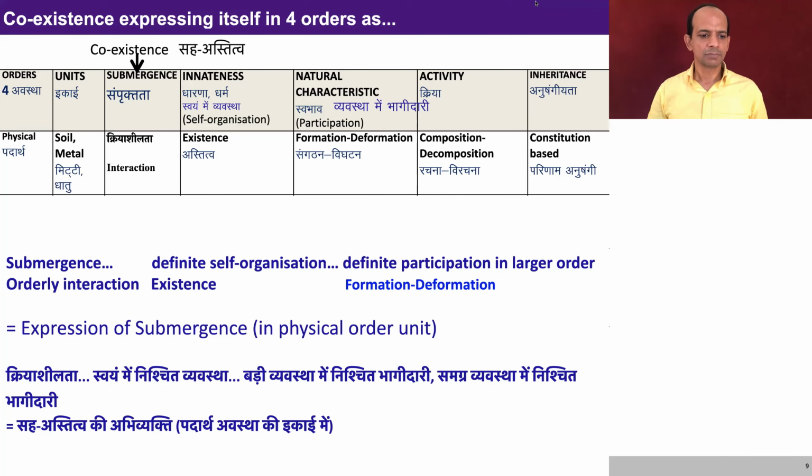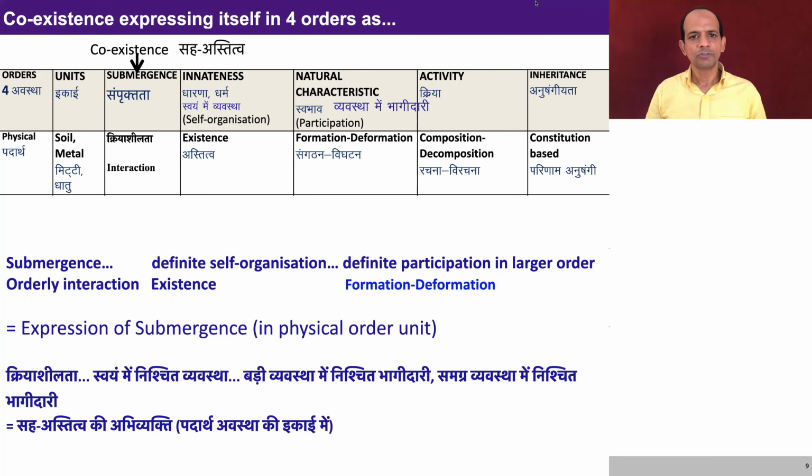So every unit is submerged. It is there in a definite self-organization. There is definite participation in the larger order. By virtue of being submerged, there is orderly interaction, so interactions are taking place in the physical order in an orderly manner.